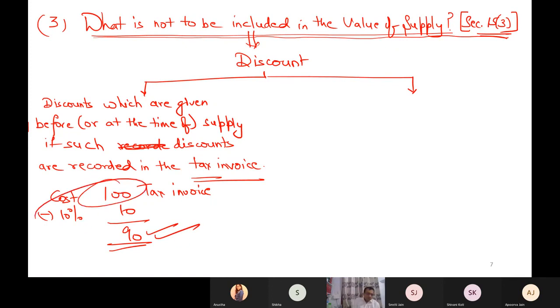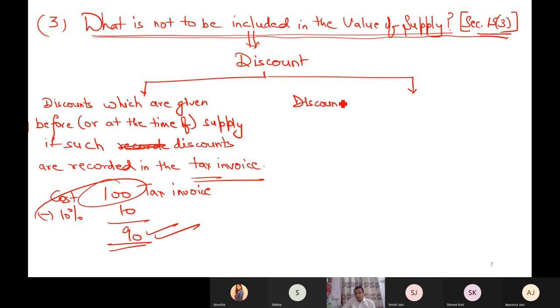This is the first discount. Now there are some discounts which are not known when you are purchasing the goods, but it is known that in future it is possible that you can get it. Now I am discussing that discount.